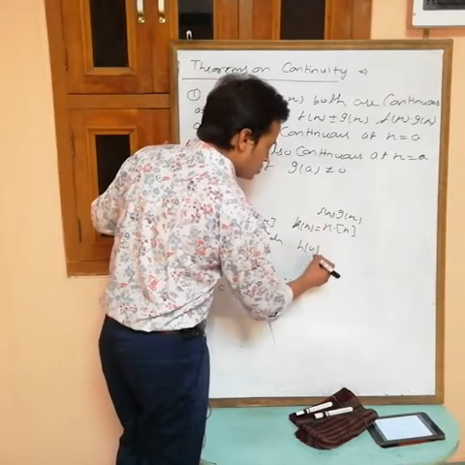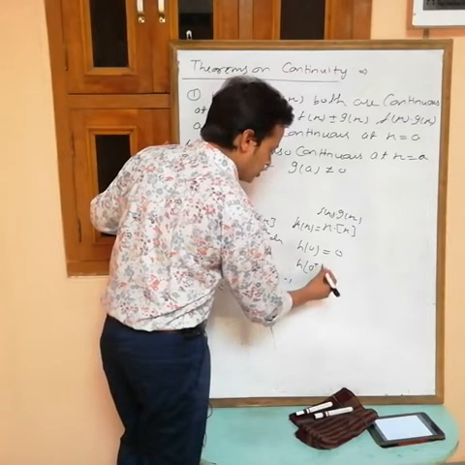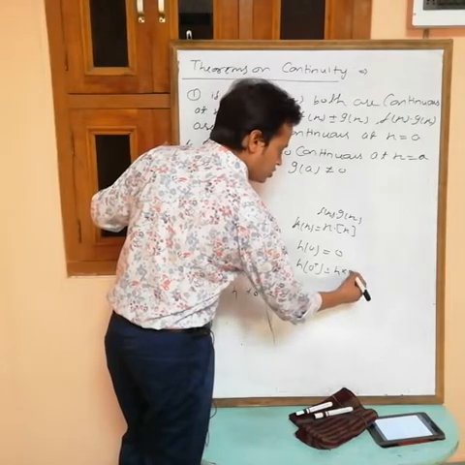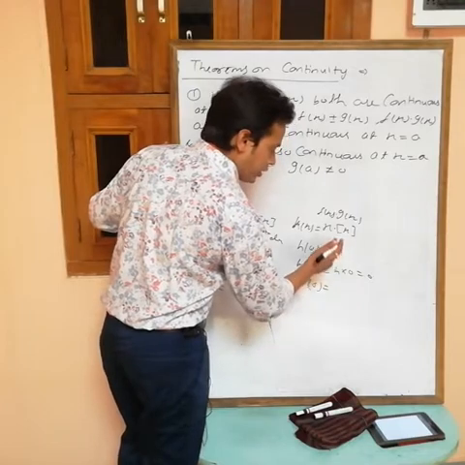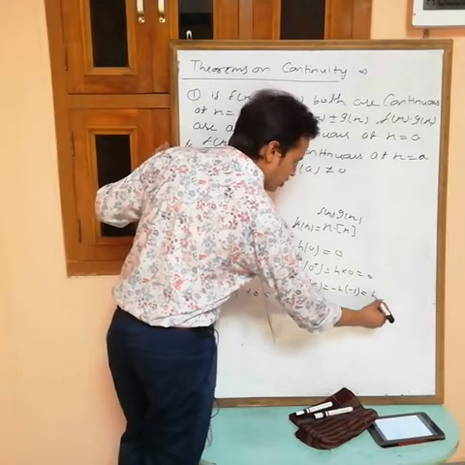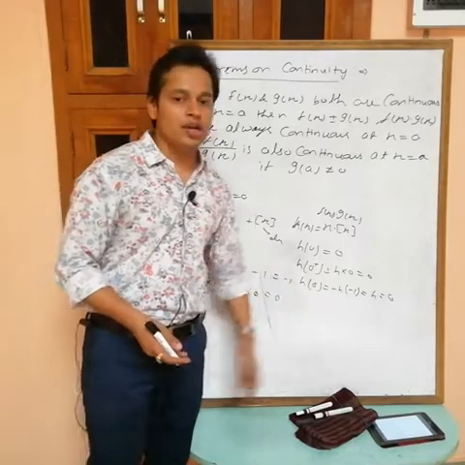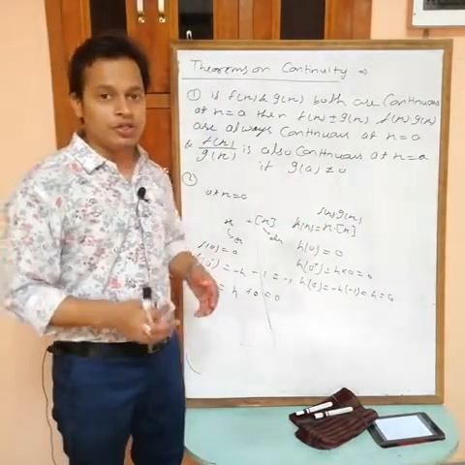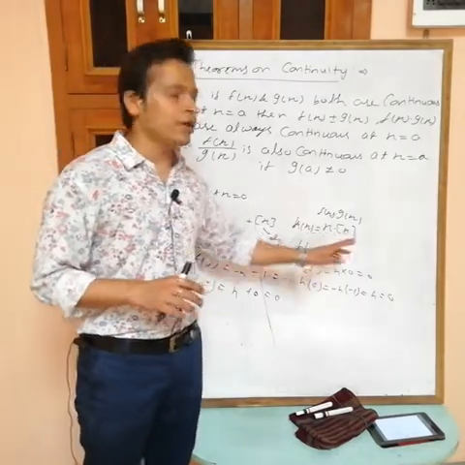Then h(0) is 0, since putting x equals 0 makes the total 0. For 0 plus h, it is h times the greatest integer of h, which is 0, so we get 0. For 0 minus h, LHL, it is minus h times the greatest integer of minus h, which is minus 1, so we get h, and h is 0. Now we get f(0) equals RHL equals LHL, so the function is continuous at x equals 0. It may be continuous but not necessarily always continuous, so we can't say anything about product and division.